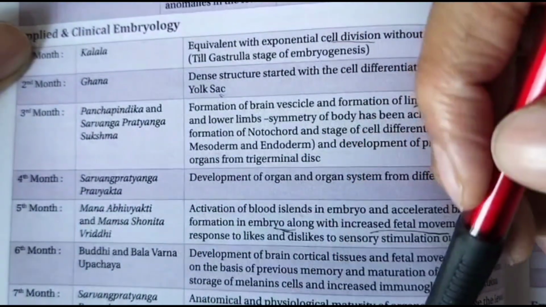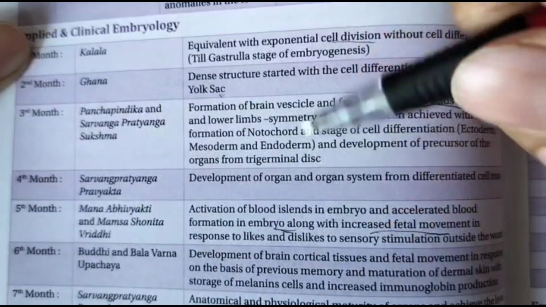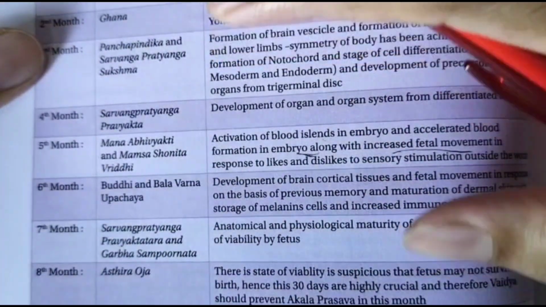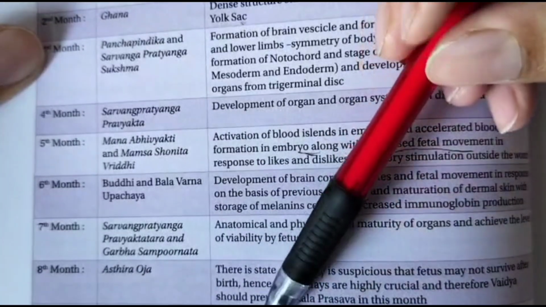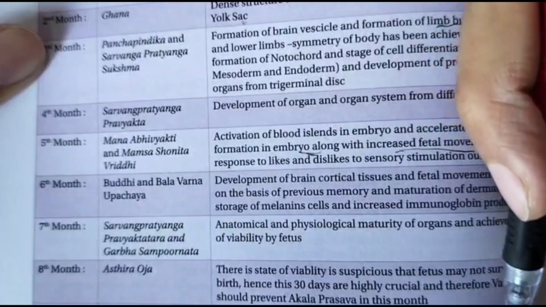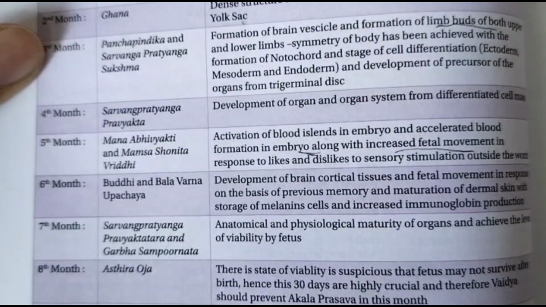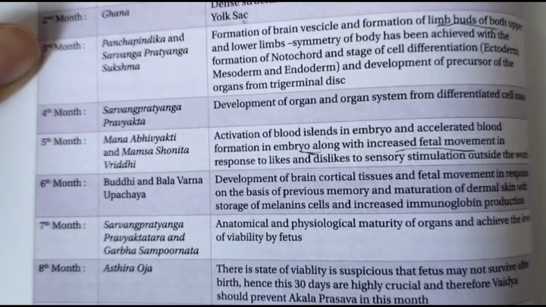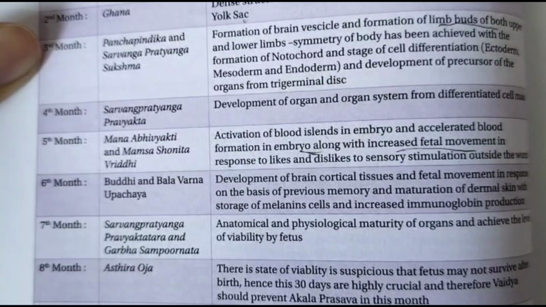The Vaidya should prevent akala prasava in this month. So improper delivery should be avoided in the 7th month, in between the 8 months, right? After 8 months, even 1 day could be a better time for delivering a baby. In 9 months, the fetus is completely viable, and it is the physiologically appropriate time for delivery, right? So we have seen here what Masanumasik Garbha Vriddhi is. Next we will see how embryological development proceeds, what happens in the first month, in 8 weeks, or in each particular trimester, in the next video. Okay, thank you.